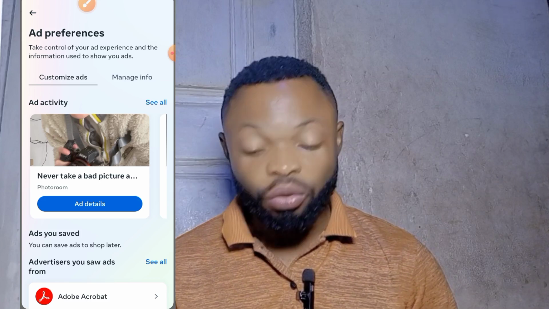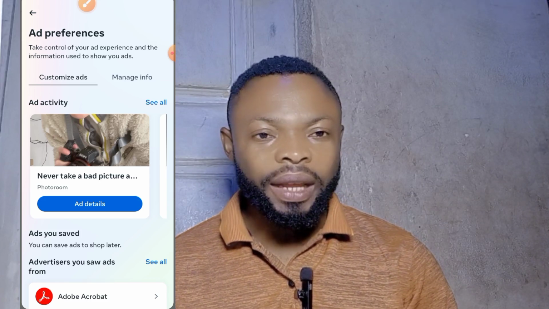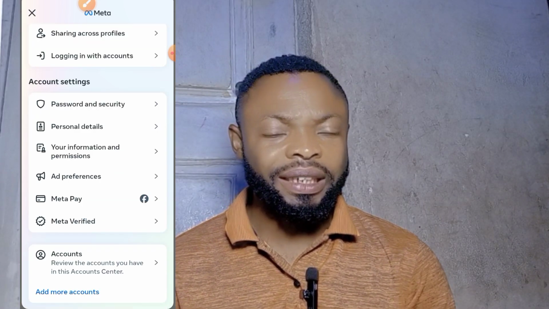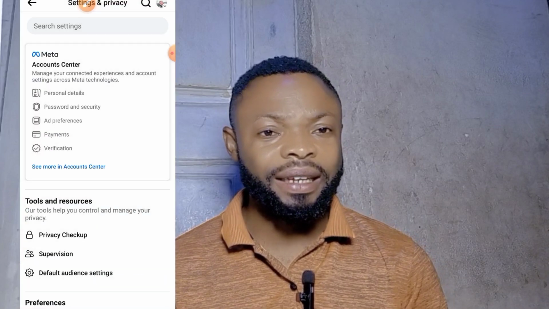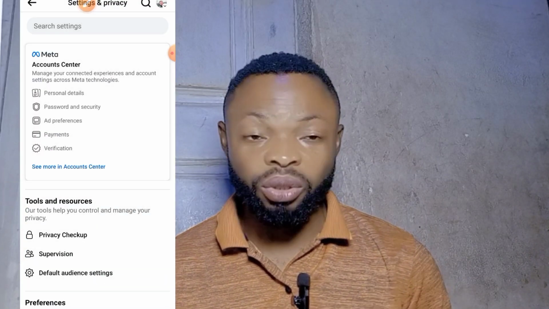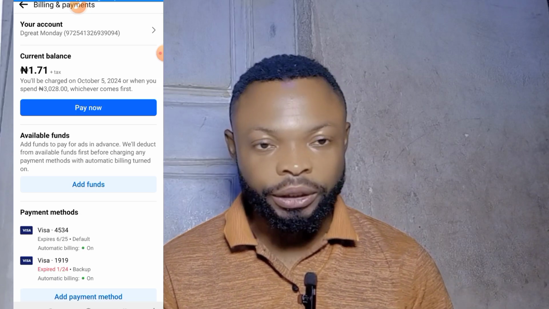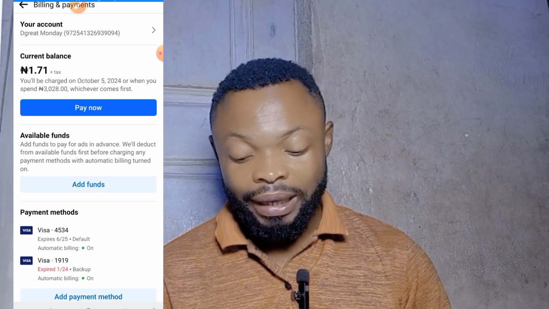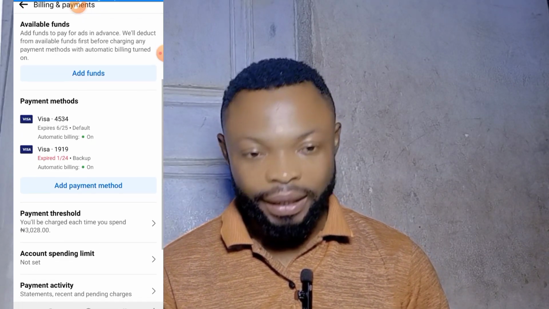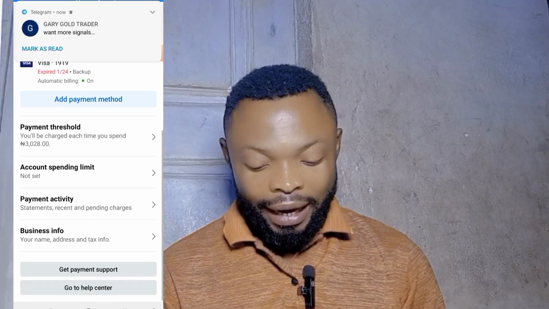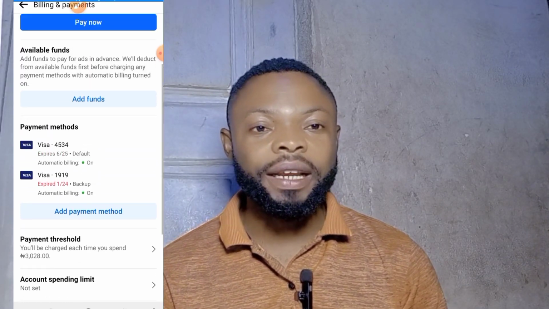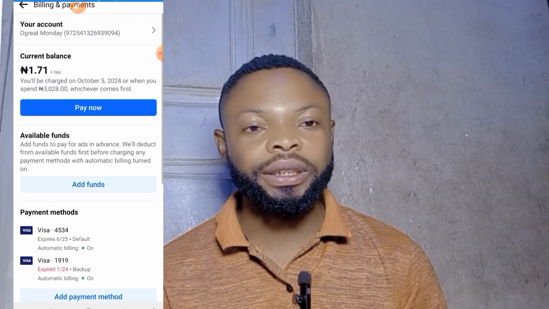Now you need to go and get a virtual card. This virtual card will be the card that helps you resolve this issue. Fund the virtual card, then come to Facebook and go to the billing. From there, add account, then add payment method. Once you add the payment method, Facebook is going to review and approve it.